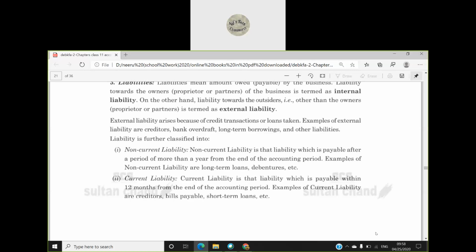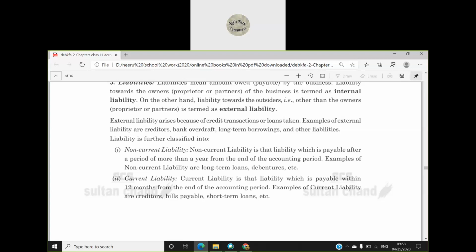Ma'am, in current liability, outstanding expenses will also come, right? Yes, outstanding expenses are liability only. For example, rent. I have not paid rent for 3 months, so my rent is outstanding. That is my liability, that I have not paid the rent of this month. So I need to pay it in future. So that is my liability. Prepaid expenses and outstanding expenses will be coming.